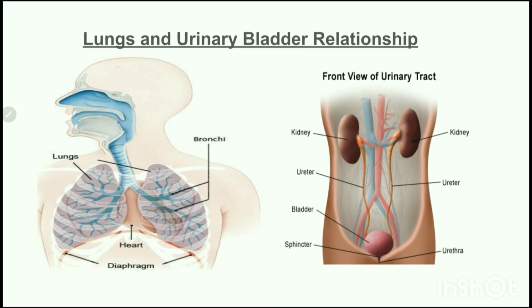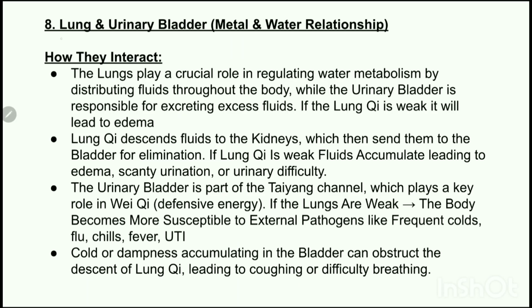Now we will understand the relationship of the lungs and urinary bladder. The lungs belong to the metal element and the urinary bladder belongs to the water element. So this is the metal and water relationship. Now how do they interact? The lungs play a crucial role in regulating water metabolism by distributing fluids throughout the body, while the urinary bladder is responsible for excreting the excess fluids. And if either of them is weak, it will lead to accumulation of fluid, which will lead to edema.